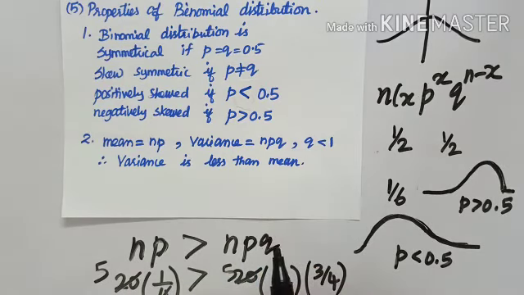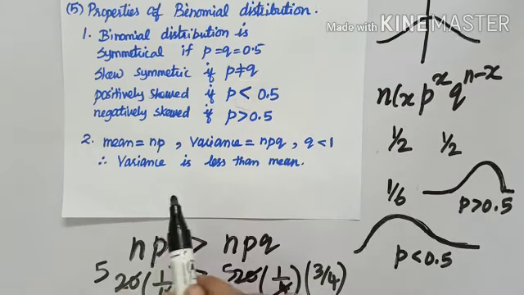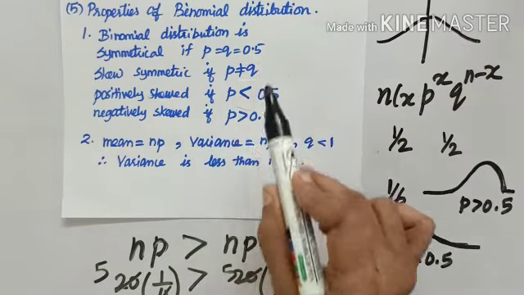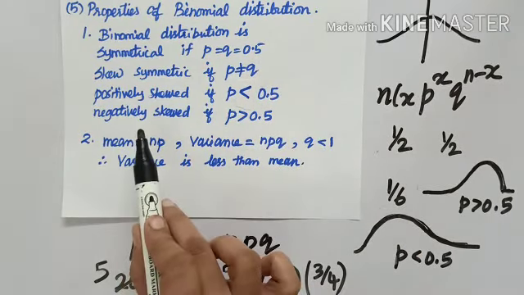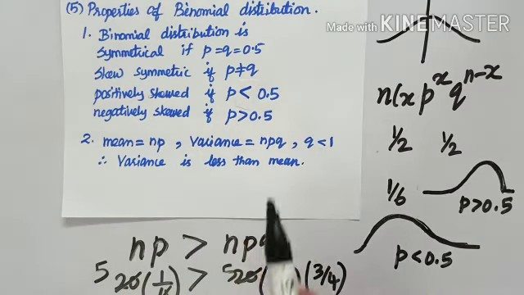So properties of binomial, we highlight these things. This is the most important. Variance is less than mean. Symmetrical if p and q are equal to 0.5. Skew symmetric if they are not equal. Positively skewed if p is below 0.5 and negatively skewed if p is above 0.5.